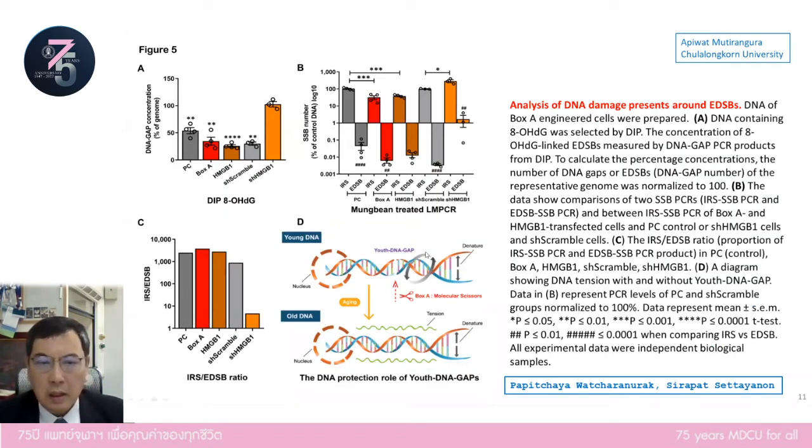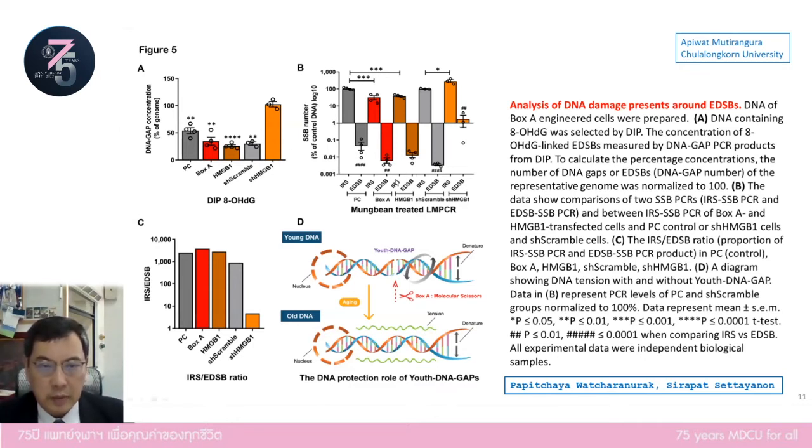Okay, then I prove that the increased durability by box A is because of DNA gap. We performed 2 experiments to measure that around DNA gap there is no DNA damage. In the previous slide, we showed that if we introduce DNA gap by box A, the number of DNA damage in the whole genome is reduced, and DNA durability also increases.